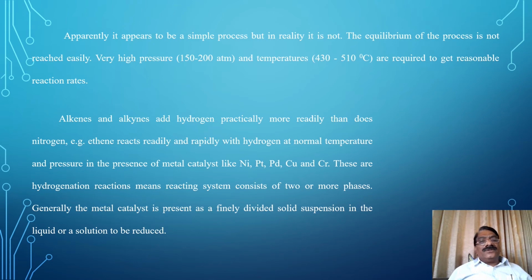These hydrogenation reactions are heterogeneous, meaning the reacting system consists of two or more phases. Generally, the metal catalyst is present as a finely divided solid suspension in the liquid or a solution to be reduced.